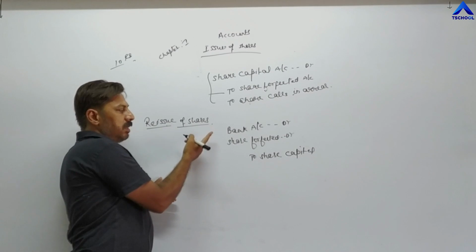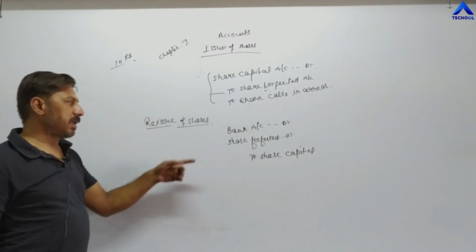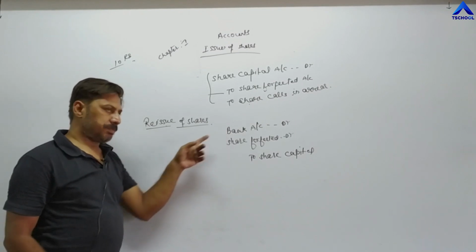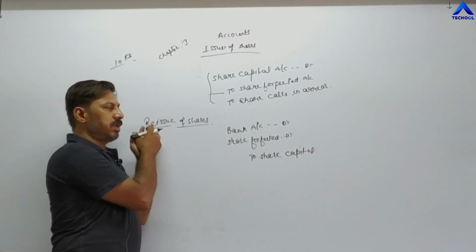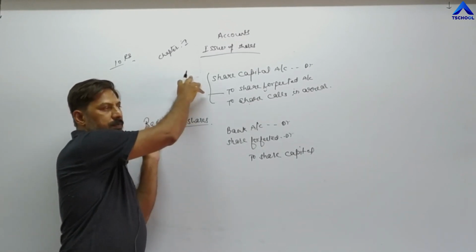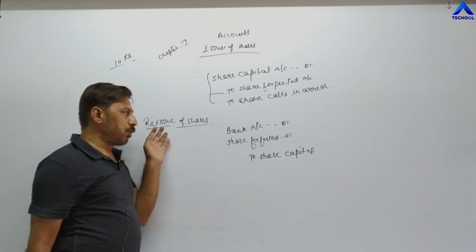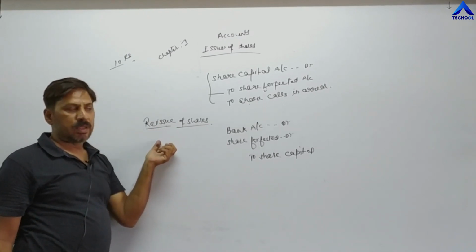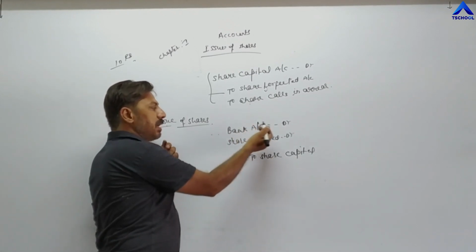Now why is bank debited? The reason is when we are reselling, reissuing the forfeited shares to some new shareholder, from that new shareholder the company receives some amount. They are receiving a cheque. That's why bank will be debited.